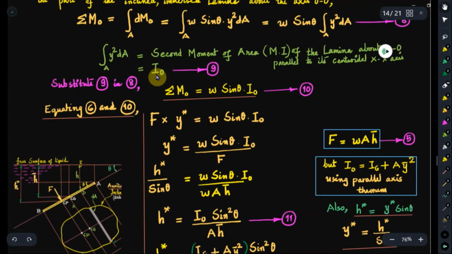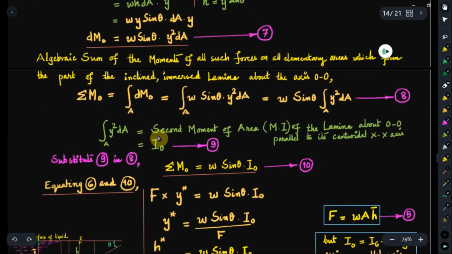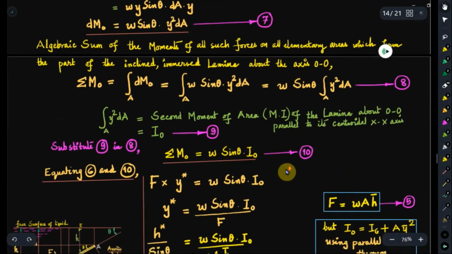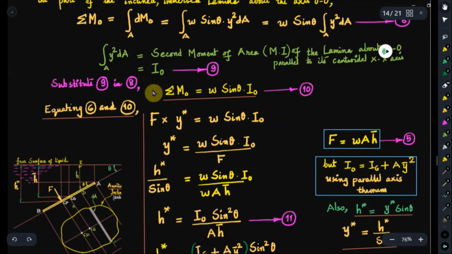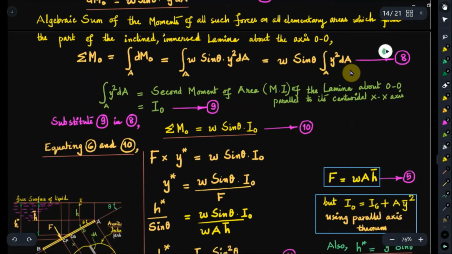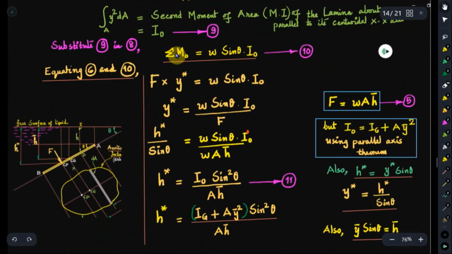Now this integral of y square dA over the area A, that part we can replace by this I naught. So substitute this 9 in equation 8. What you can get is the algebraic sum of moments, sigma m naught, as w sin theta into integral of y square dA over area A, which you can replace by I naught. So sigma m naught is equal to w sin theta into I naught.